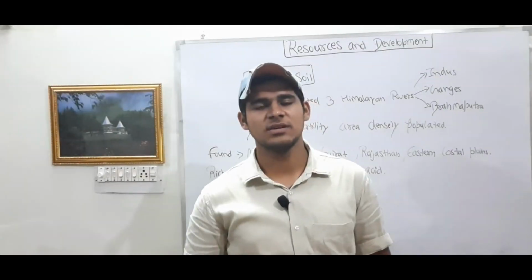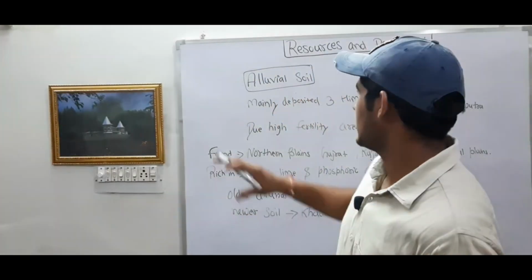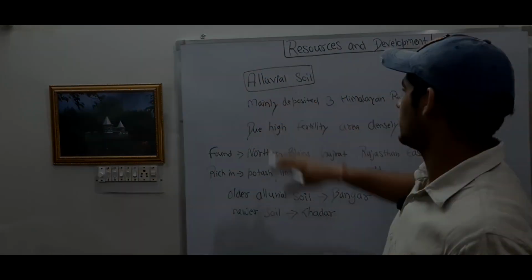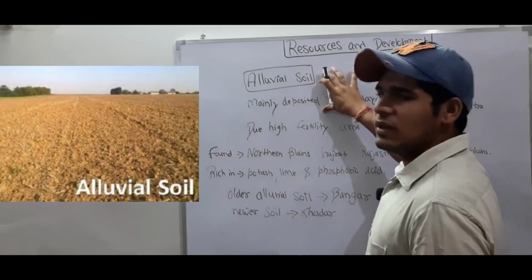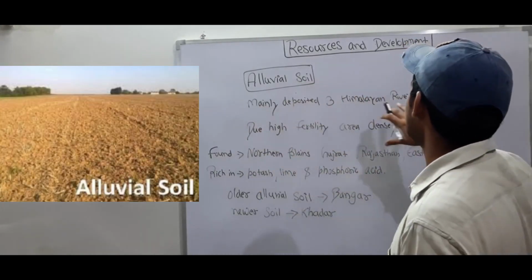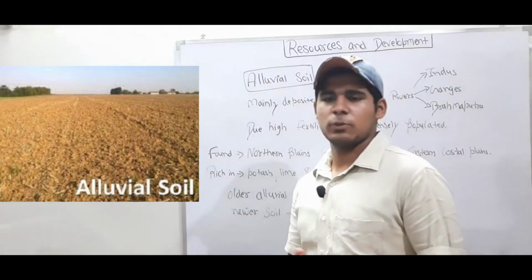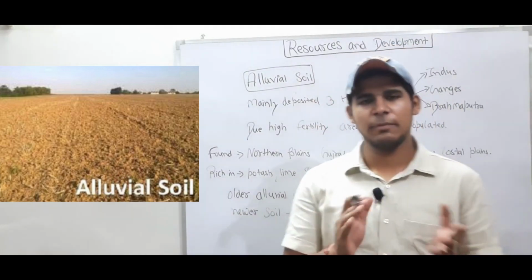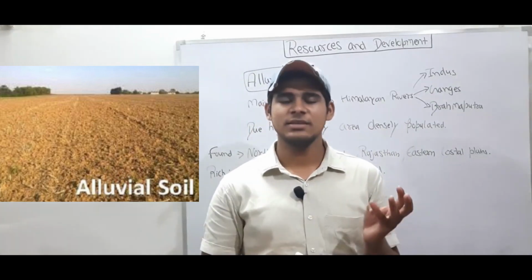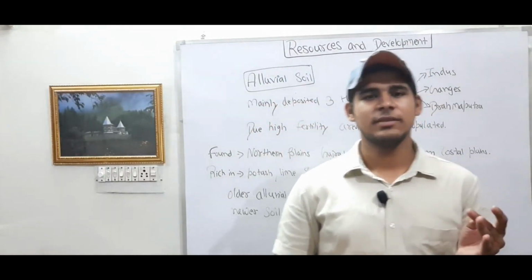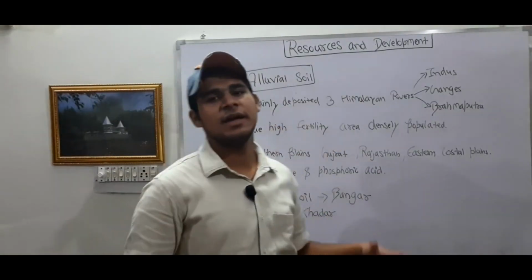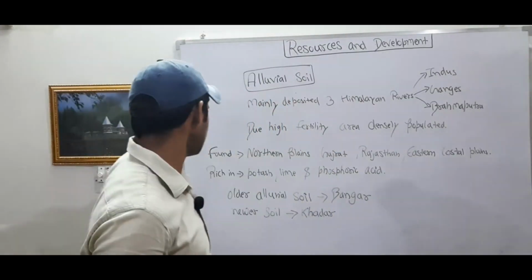So now we will discuss the classification of soil. Initially there is alluvial soil. First, alluvial soil is mainly deposited in three Himalayan river systems. It is Indus, then Ganges, then Brahmaputra. Due to high fertility, the area is densely populated.